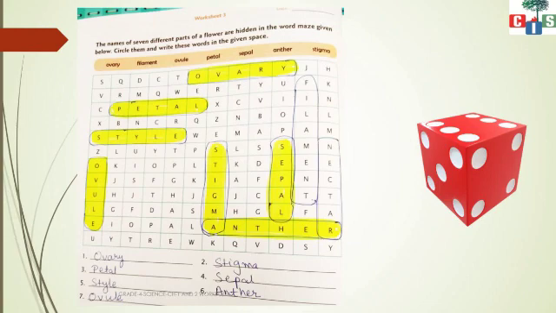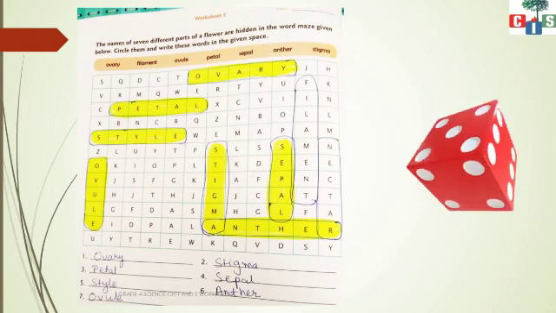Then the second is petal. The third is style, ovules, stigma, anther, sepal, filament, nectar. So you just have to find the parts of a flower.